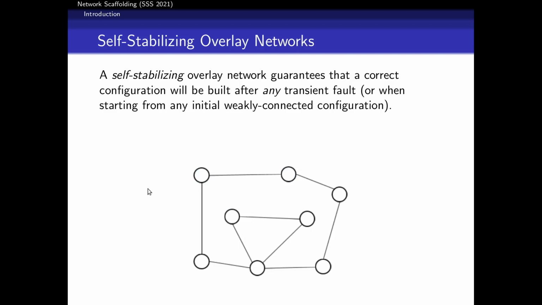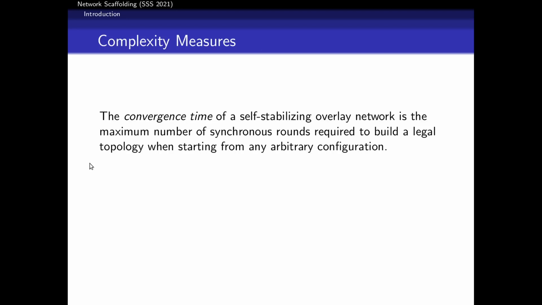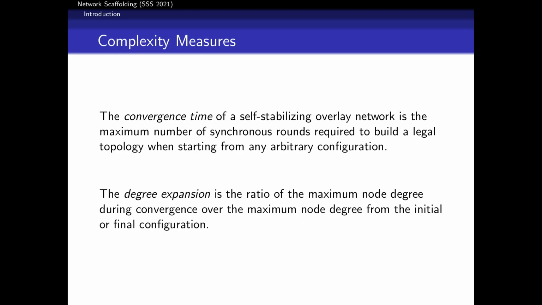How do we measure the performance of a self-stabilizing algorithm? We'll look at two things. For the time, we'll look at the convergence time, which is just the maximum number of synchronous rounds that are going to be required to start from any topology and build the correct configuration. And we'll also look at the degree expansion, which is going to be the ratio of the maximum node degree during convergence over the maximum node degree from the initial or final configuration.